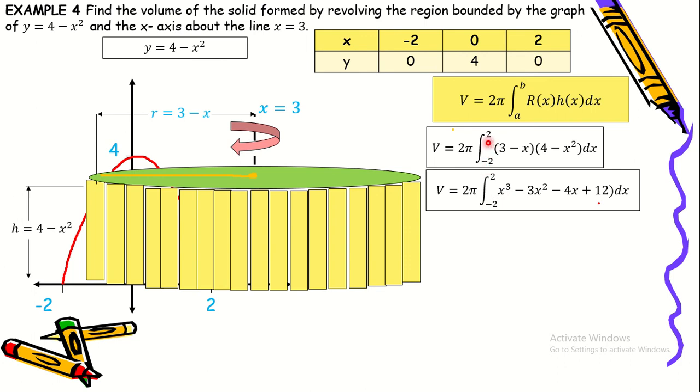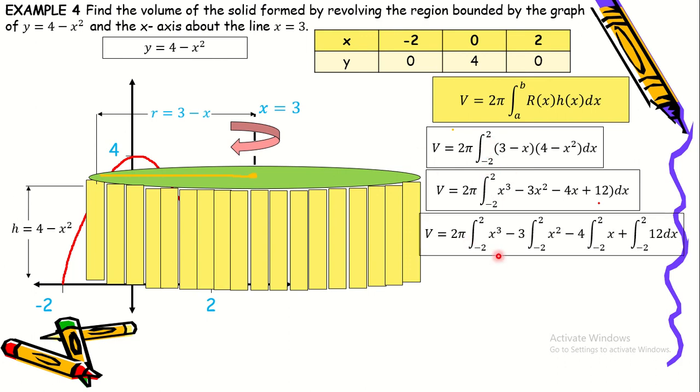Okay, so we have volume is equal to 2 pi integrated, the integral of x cubed from negative 2 up to positive 2. And then dito naman inilabas muna natin yung constant na 3 multiplied to the integral of x squared from negative 2 up to positive 2.